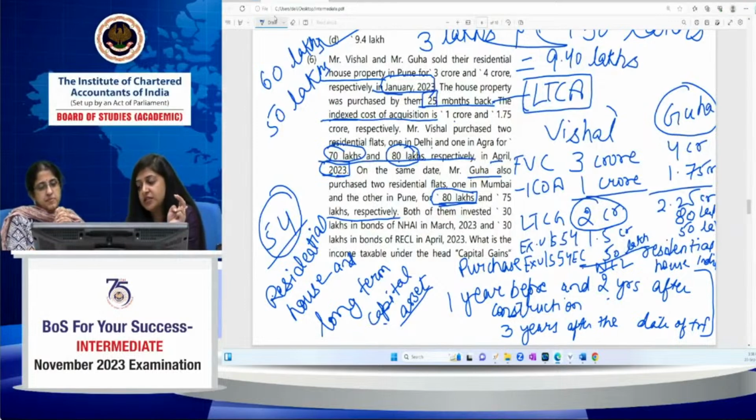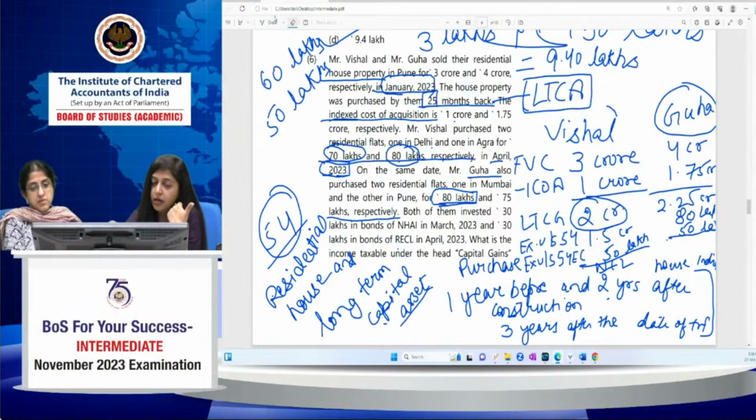So he has the exemption only up to 80 lakh, which is for the 1 residential house property, which is beneficial for him, the Mumbai house. Then he also got another exemption under section 54EC of rupees 50 lakh, which is the maximum permissible exemption under section 54EC. So now his capital gain would be 95 lakh, which is chargeable to tax after claiming all the exemptions.